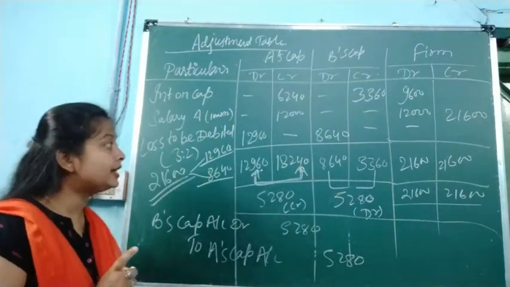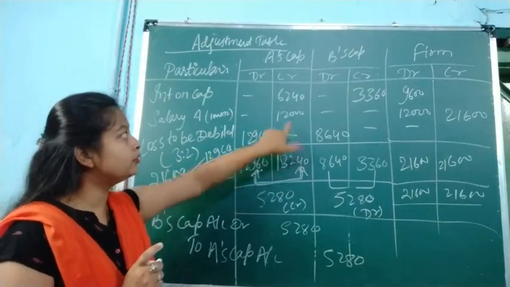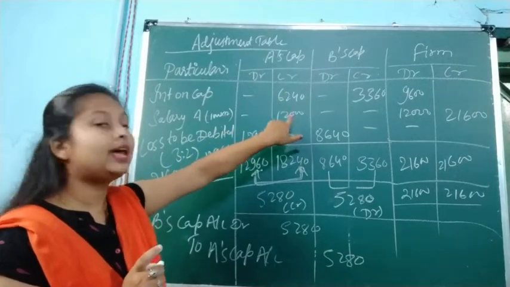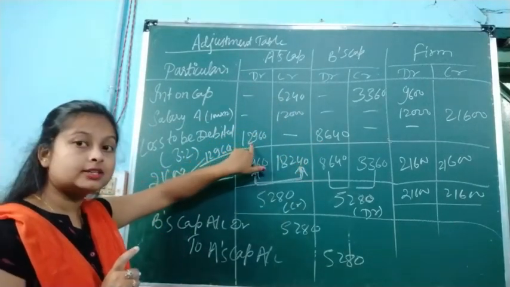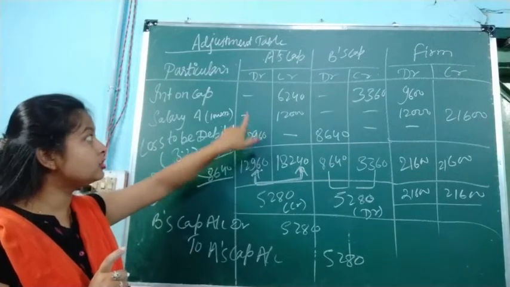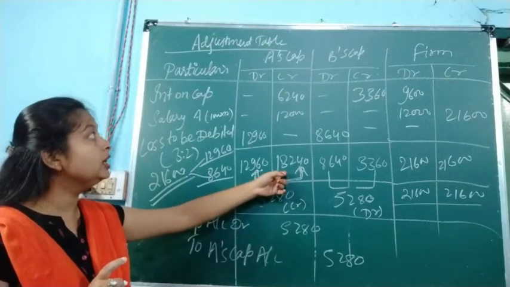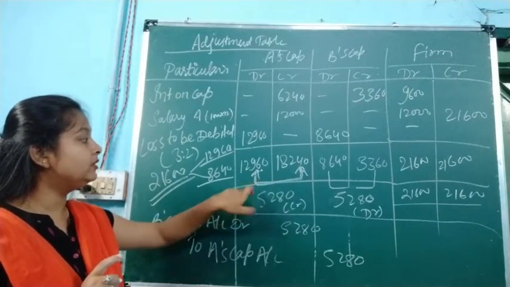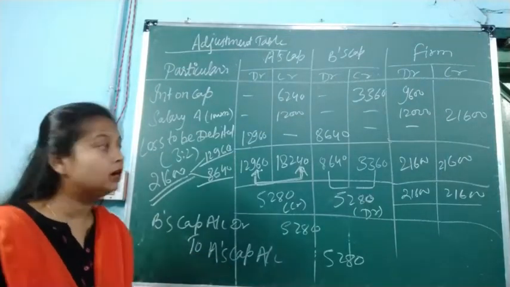Again, A should get this 18,240 as interest on capital and salary, but he has not got it. Instead, 12,960 loss was debited from A's capital. The extra amount we have to pay A is the difference between these two, 5,280, which we credit in A's capital account.